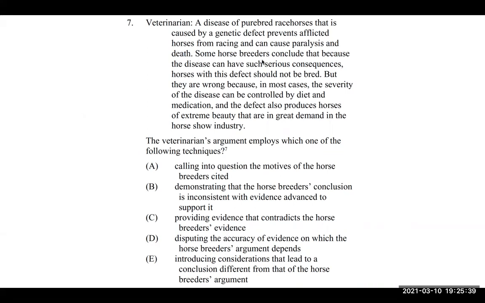Some horse breeders conclude, so this is some other person's opinion, that because the disease can have such serious consequences, horses with this defect should not be bred. So that first sentence is really our background information fact. This next one is building off of that so we understand what's going on, and now we can see where some people fall on this. Because of this fact, here's what some people think. This is still technically a fact, so it's a premise. Our veterinarian hasn't agreed or disagreed yet.